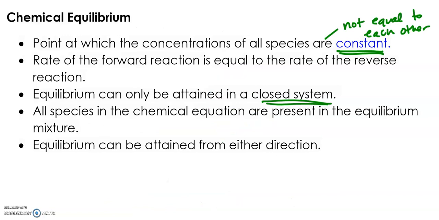All right, and then the last point here is that equilibrium can be attained from either direction, meaning we can make our rates equal by either adding more reactants or removing more products. We can do it either way. And the reaction then, if we just add more of one thing or the other, it will work to reestablish equilibrium. So we're going to do a demonstration in class, a little activity that will help you understand this concept very specifically.